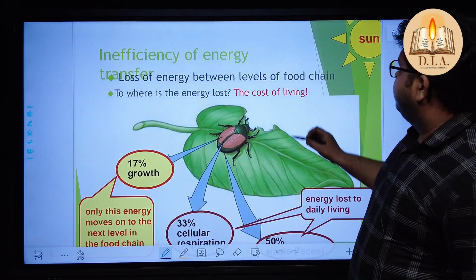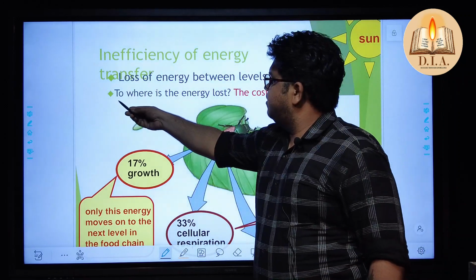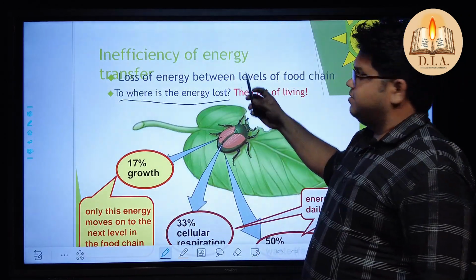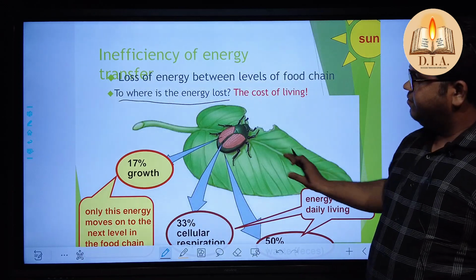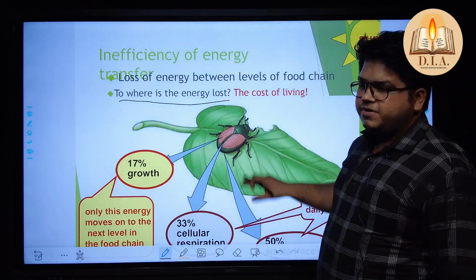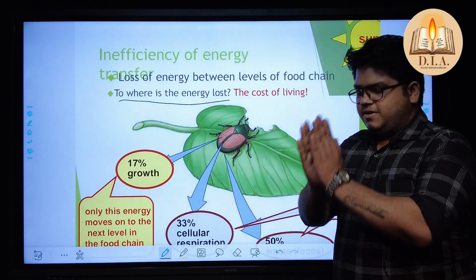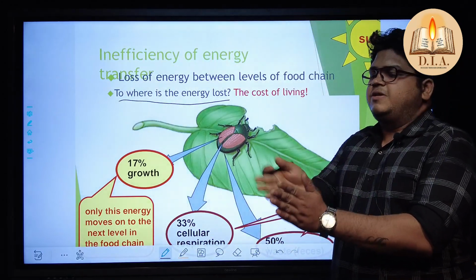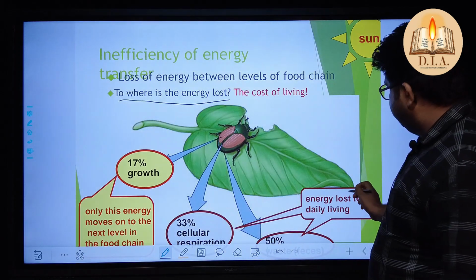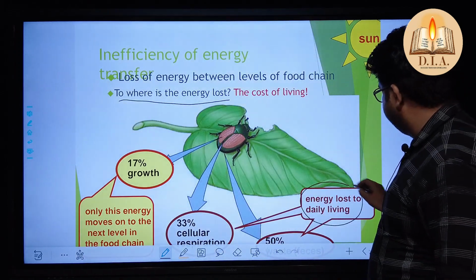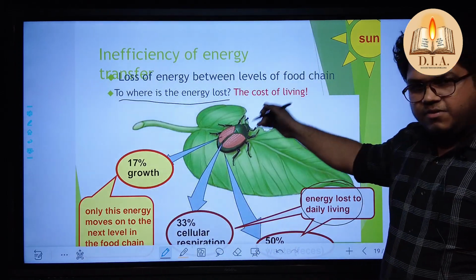Okay, when we talk about where the energy is lost, now look at this. If I am feeding on this kind of leaf, or he is feeding, it is evenly separated, 70 to 30%, 50 to 50%. Okay, in this form, energy loss in daily living is fixed like this.